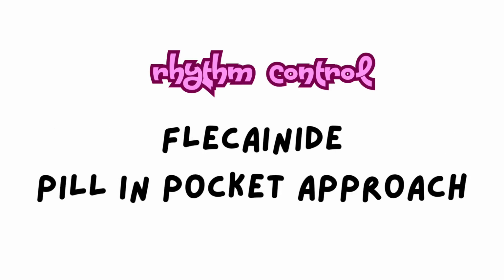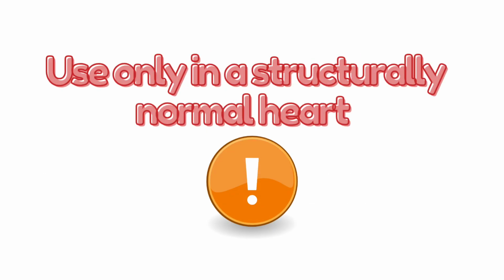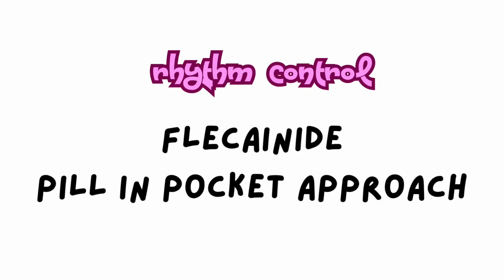Now to convert it back to the normal rhythm, if it's of a very short duration and there is no structural heart disease, what you opt is flecainide. Flecainide is a class 1 drug. It is a sodium channel blocker. Flecainide can only be used in structurally normal heart. Now this is important because if you give it in a patient who is already having heart failure or other cardiac dysfunction, flecainide can be dangerous.